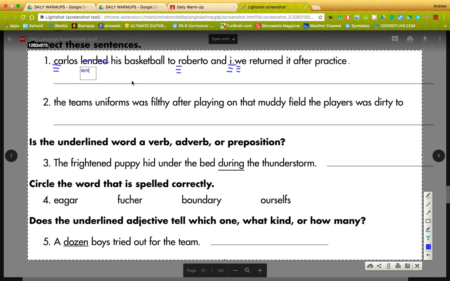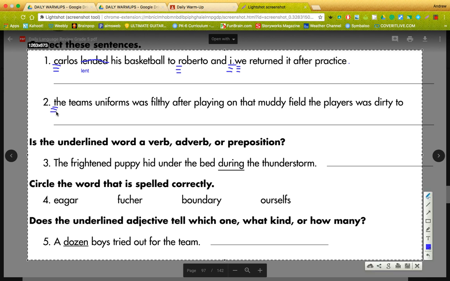The team's uniforms was filthy after playing on that muddy field. The players was dirty too. There are a couple ways you can do this. Again, they wanted you to split it into two sentences, but there are ways to do that differently. But let's start with capitalizing the first word, of course. So the needs to be capitalized.